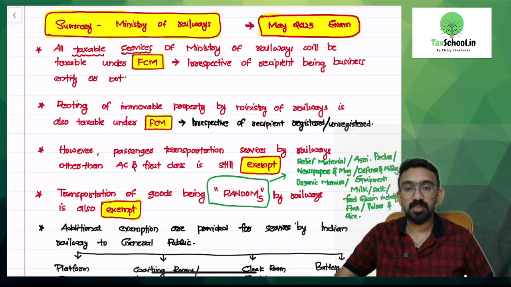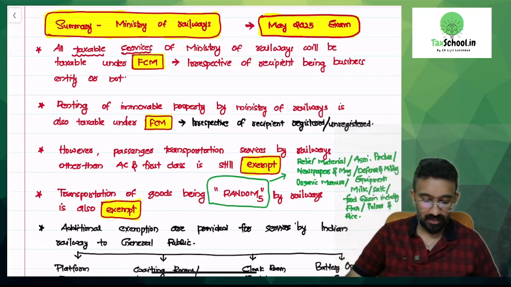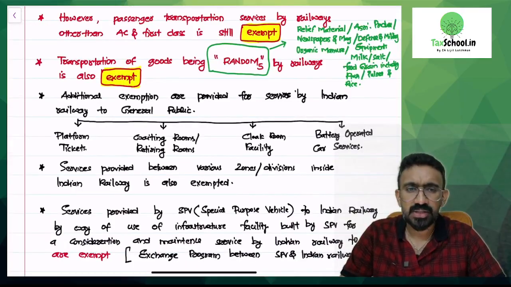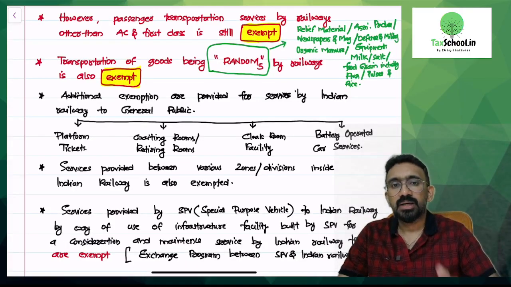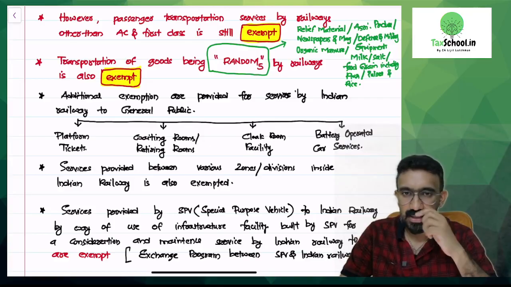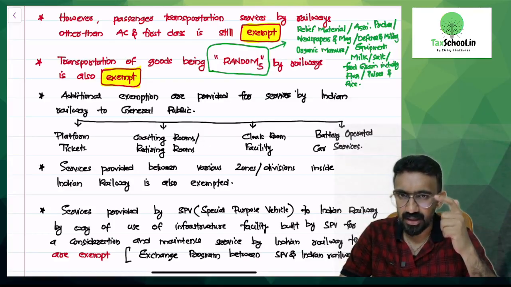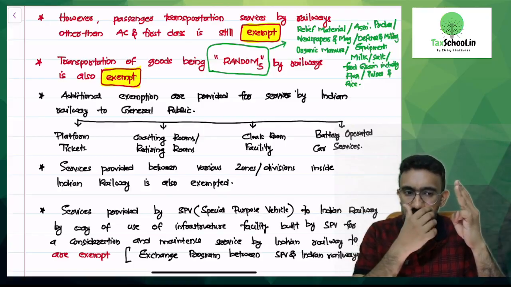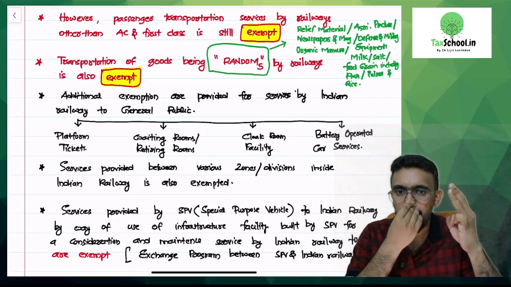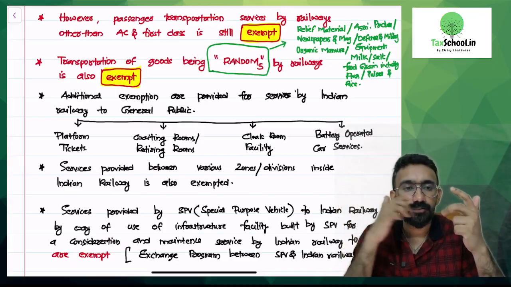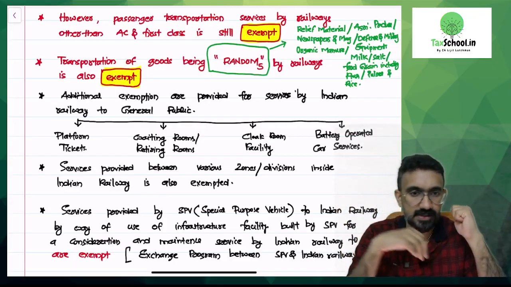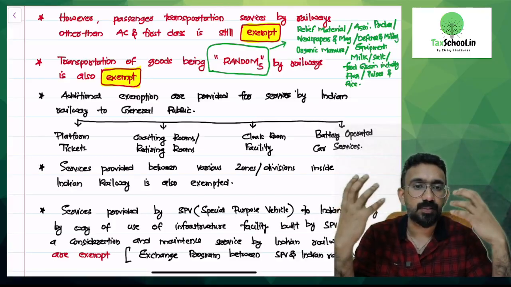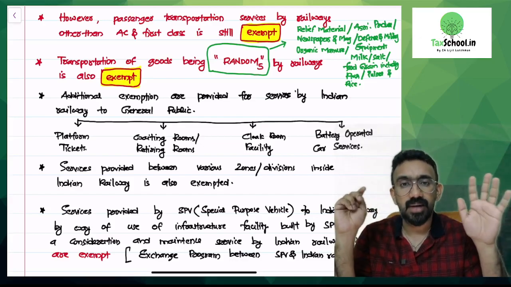So if you transport these products by Indian Railway, that will also be exempted. So we call this RANDOM 5. I'll repeat it once again to get your understanding. R stands for relief material, A for agriculture produce, N for newspapers and magazines, D for defense and military equipments, O for organic manure, M5 is milk, salt, food grain including flour, pulses and rice. If you transport these goods by Indian Railway, it would be exempted. All other transportation of goods would be taxable under FCM.